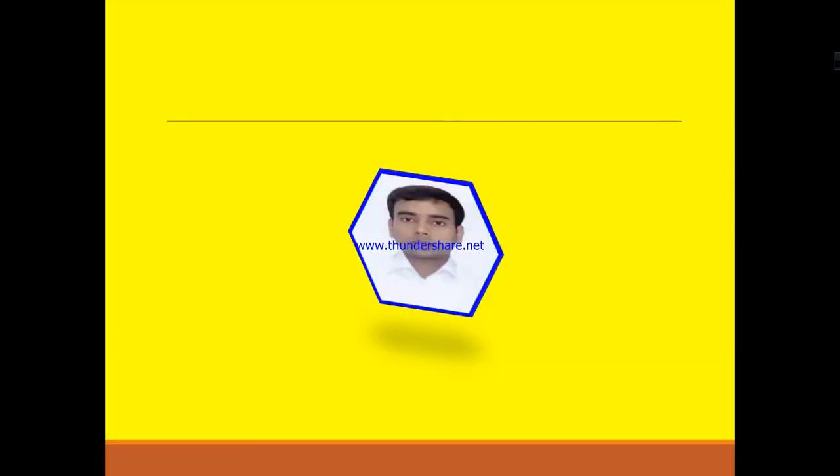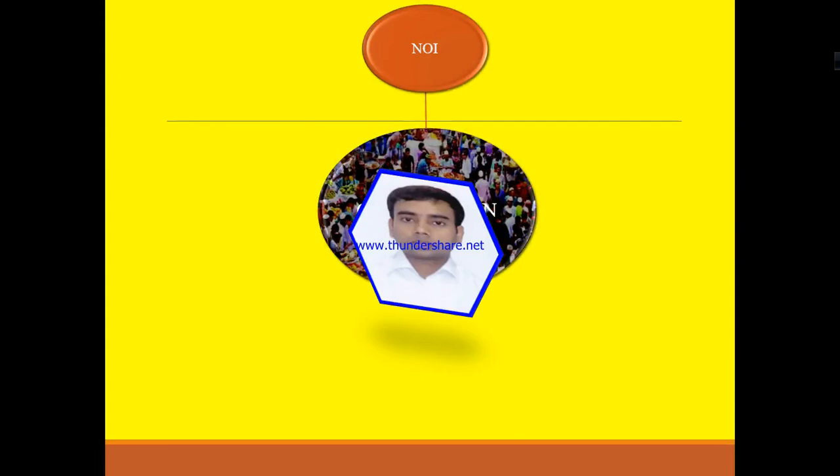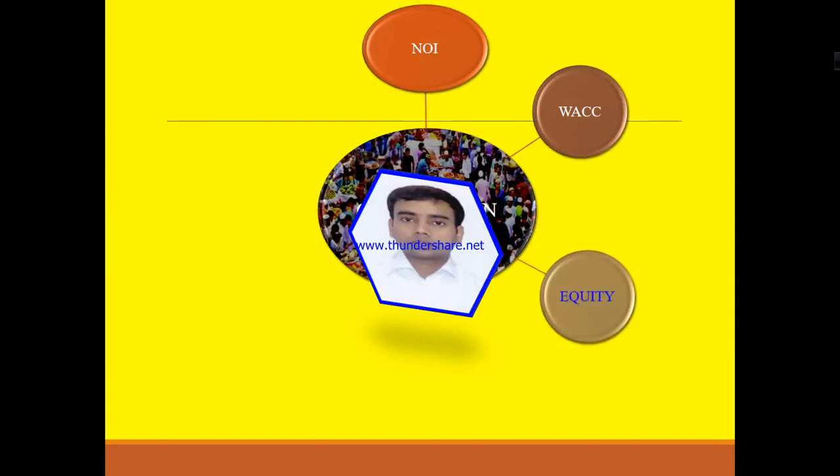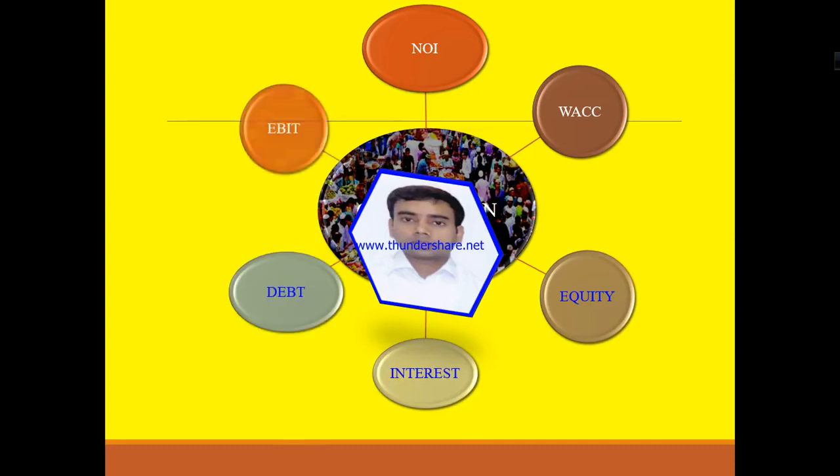So dear learners, we have to discuss this particular issue: net operating income, weighted average cost of capital, equity capital, interest associated with this equity, and debt. We have to be clear about the position associated with it, earning before interest and tax.